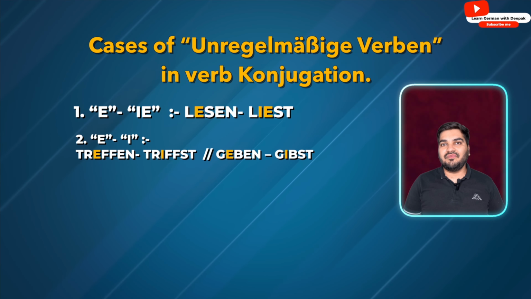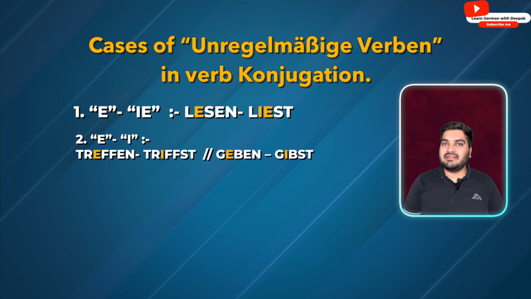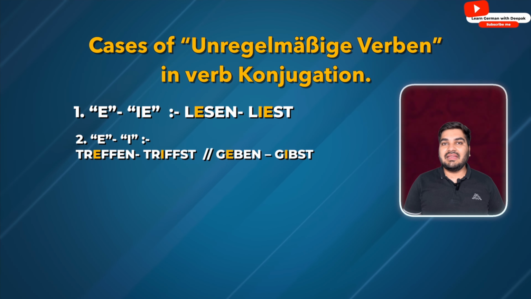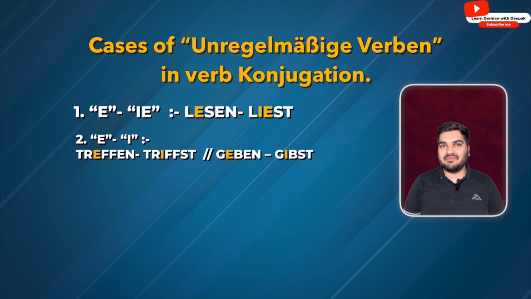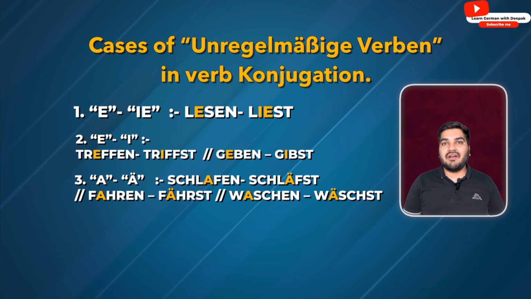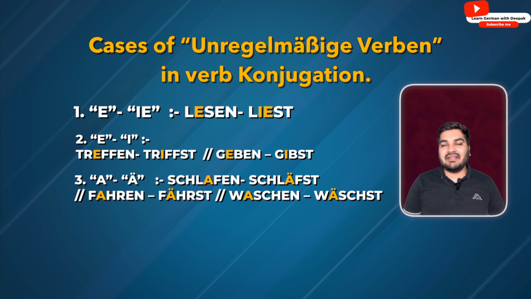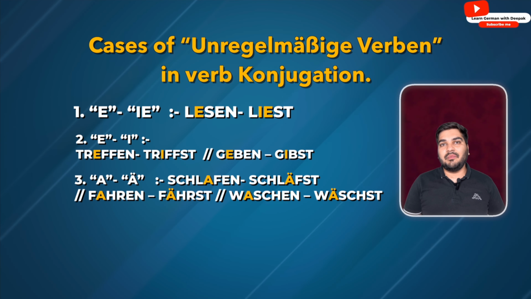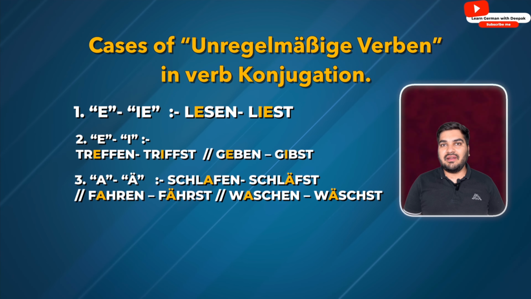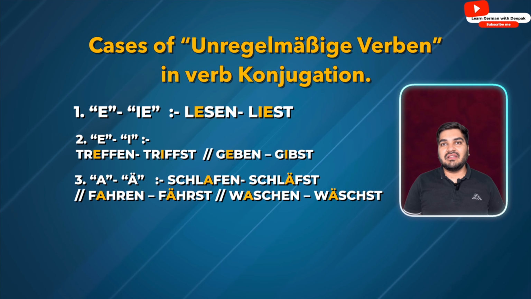For example, treffen becomes trifft, geben becomes gibst. If we have a, it changes into ä, that means a with umlaut. For example, schlafen, schläft,